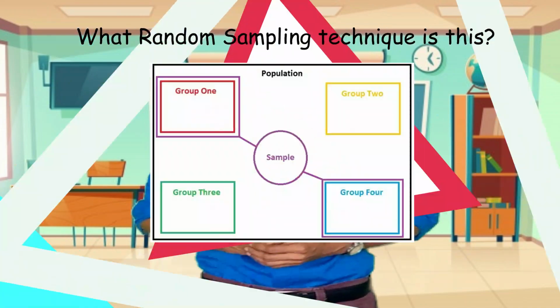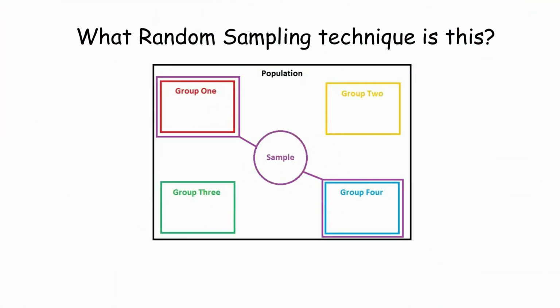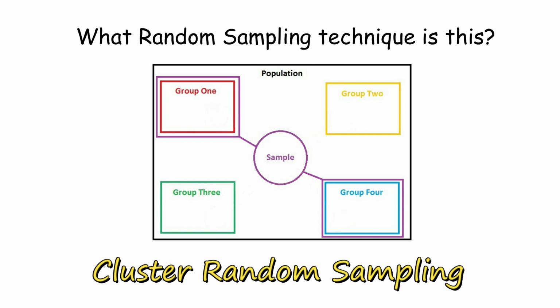So now let's see if you can identify what type of random sampling is being illustrated by the image that will appear on your screen. Are you ready? Let's begin. What random sampling technique is this? The population is divided into 4 groups, then group 1 and group 4 have been chosen as samples. Very good! Cluster random sampling.